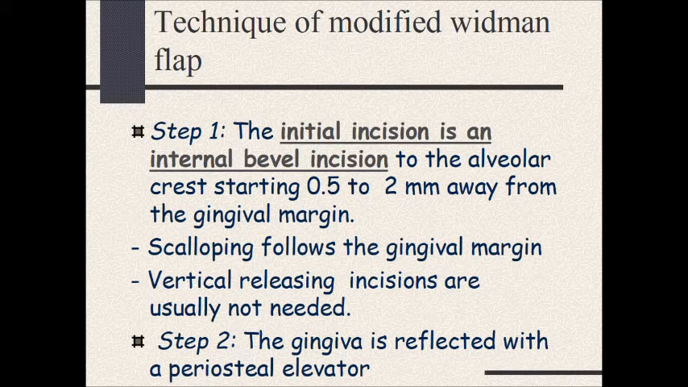Technique for modified Widman flap. In this question, I will be discussing technique for the modified Widman flap. Step 1. The initial incision is the internal bevel incision to the alveolar crest starting 0.5 to 2 mm away from the gingival margin. Scalloping follows the gingival margin. Vertical relieving incisions are usually not needed. Step 2. Gingiva is reflected with periosteal elevator.